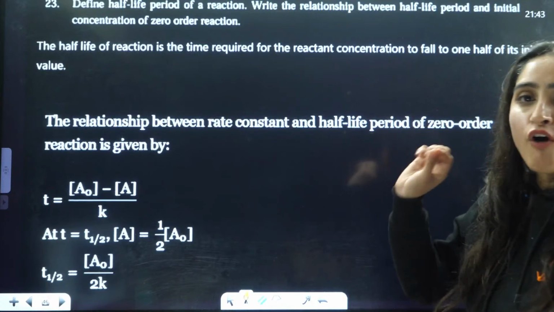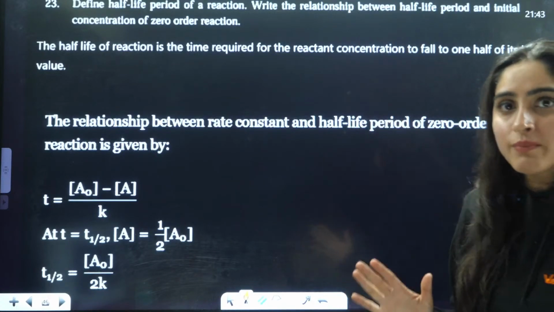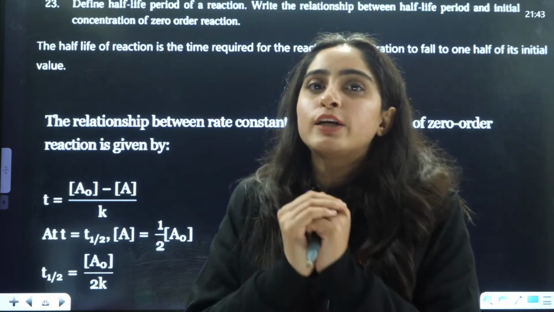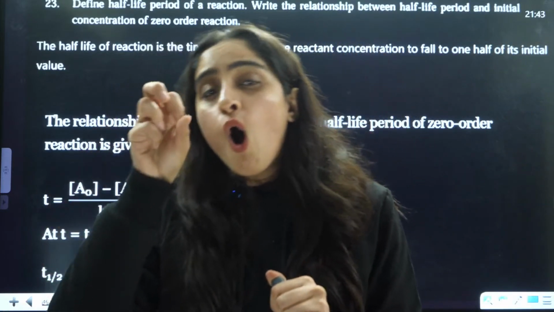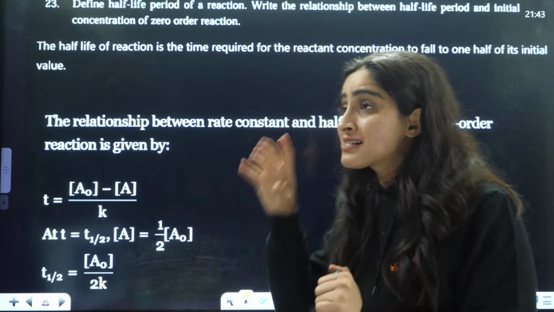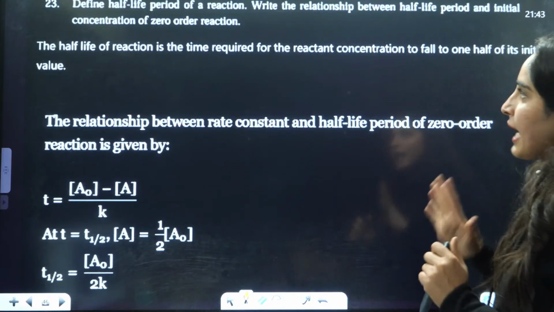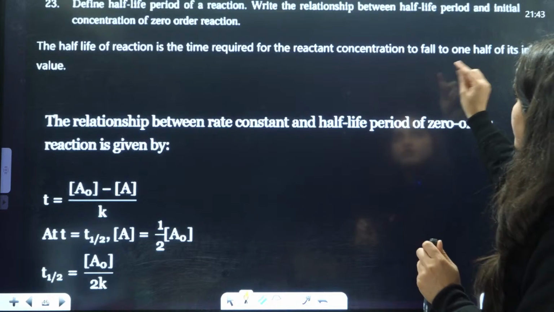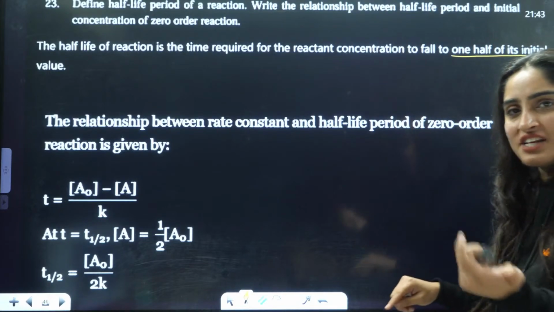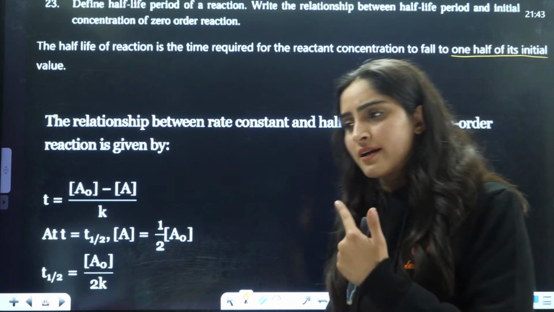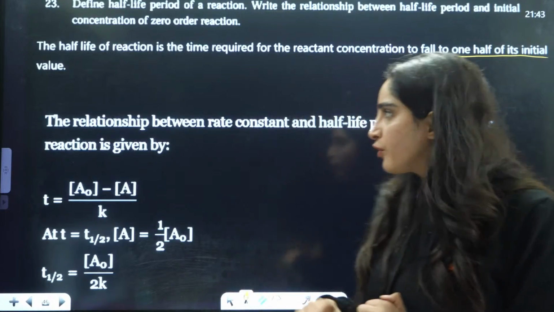The half-life of a reaction is the time required when 50% of the reactant is consumed or 50% of the reactant is left in that particular reaction, when the reactant concentration falls to 1/2 of its initial value. You can say 50% of the reactant is consumed, that is also the right way of writing it.